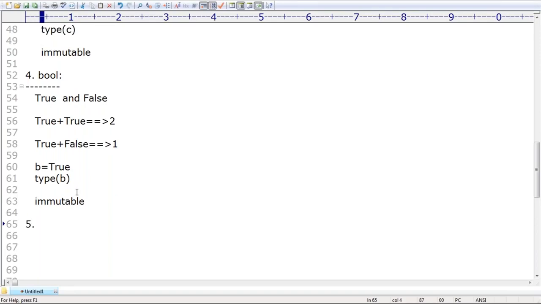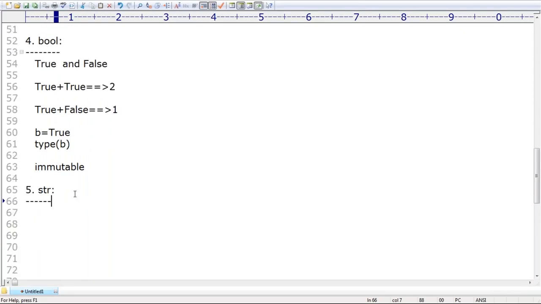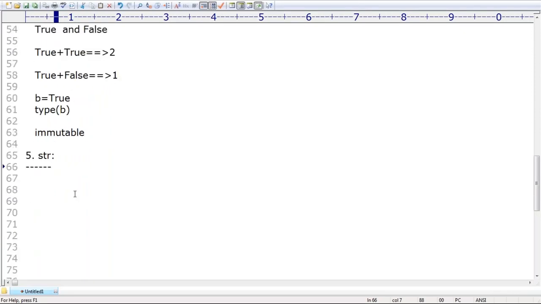Next, the fifth data type I covered is str. It is the most commonly used data type in Python, sir. Not only in Python, in almost all programming languages, the most commonly used data type is str only. That's why whenever the situation comes to str, more concentration is required, sir.